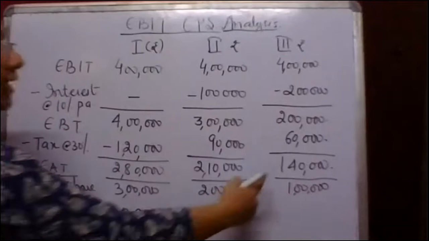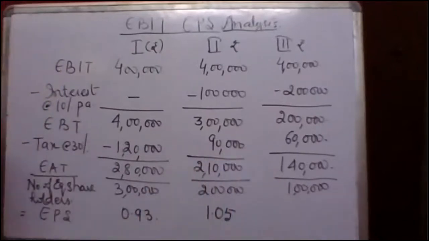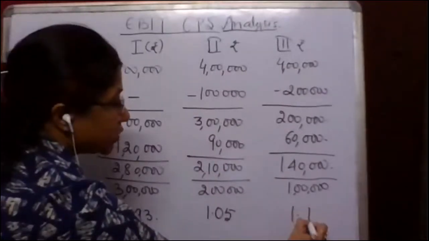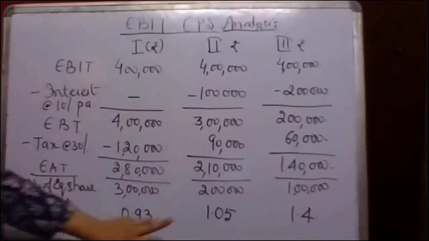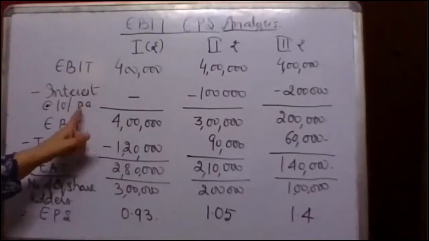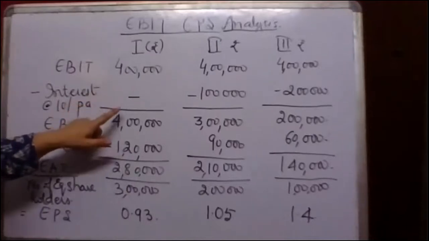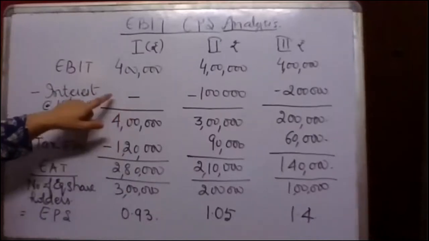And if I divide 1,40,000 by 1 lakh equity shares in the third situation, the earning per share is 1.4.